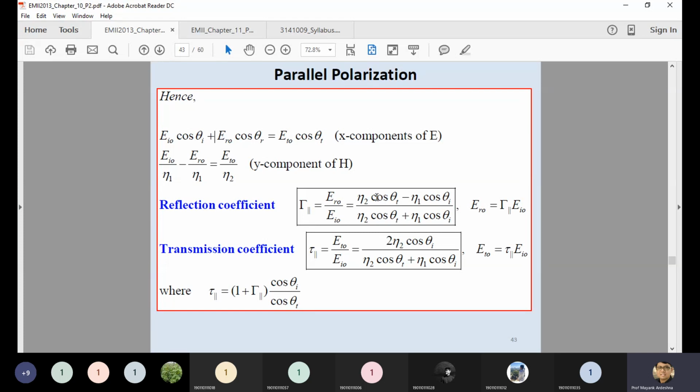So there are two different ways to find the reflection coefficient. One is, if I know the magnitude of your reflected wave and the magnitude of the incident wave, you can derive the reflection coefficient. Second, if I know the angle of incidence, the angle of transmission, and the electrical and magnetic properties of the medium. Because you have already selected the medium, for example glass, which has a fixed epsilon and mu, or free space, which has a fixed epsilon and mu, eta 1 and eta 2 are already known. Theta i and theta t you have to find out somehow. Then I can easily find the reflection coefficient as well as the transmission coefficient in terms of the angle.